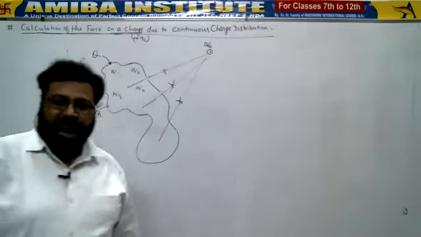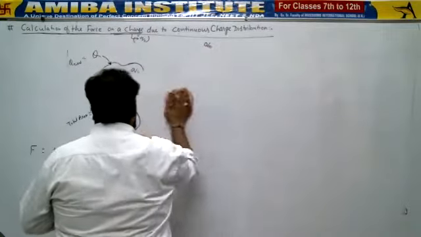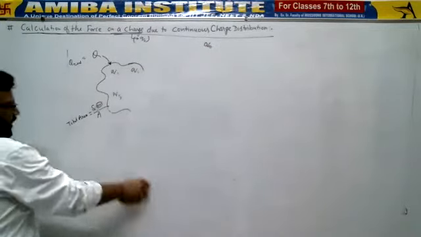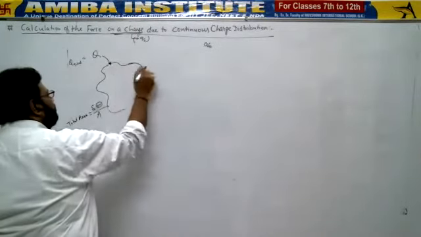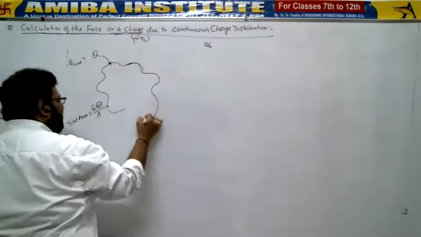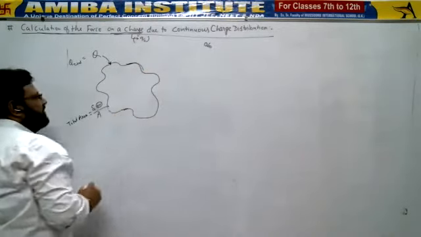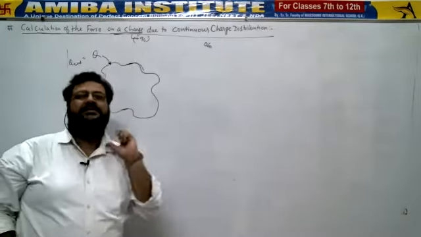So what is the concept we can use here? What concept are we going to use for finding the total force in this kind of format? How can we find it? For this, what are we going to do? Yes, we will divide the whole charge into the smallest charges, in such a way that each charge would be similar.